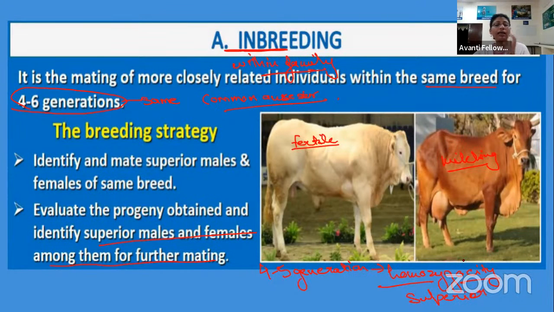You know that the superior character can be found in a heterozygous condition. Everyone has done Mendel's law of inheritance. The dominant character can express itself in homozygous as well as heterozygous condition. But we don't want the heterozygous condition, because in heterozygous we always have the recessive gene, right?